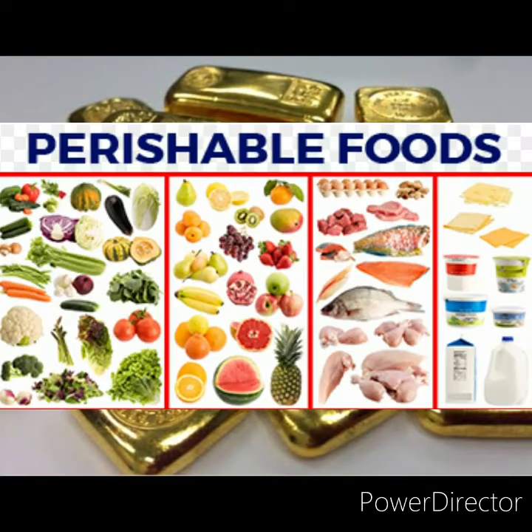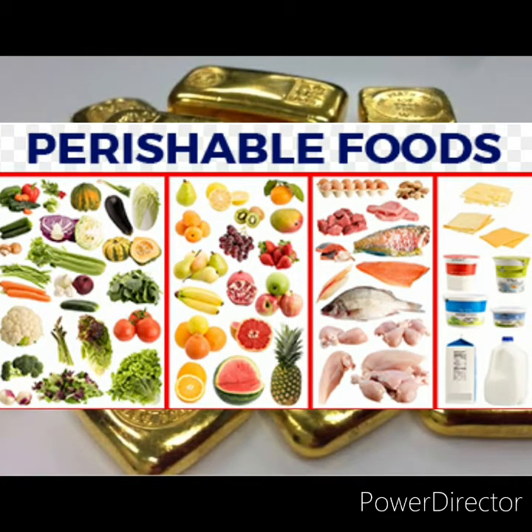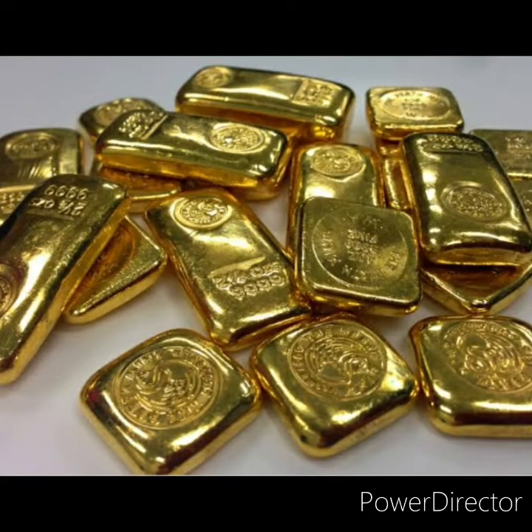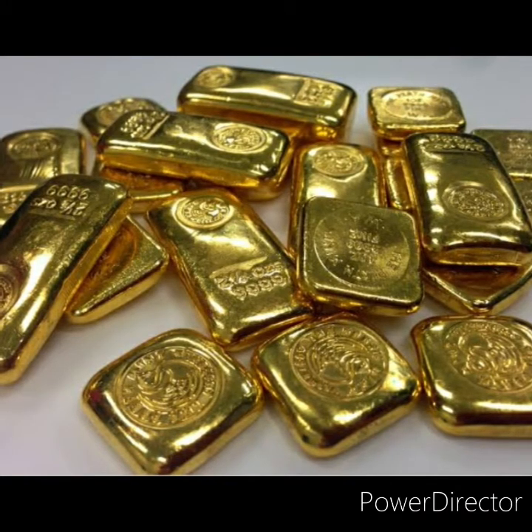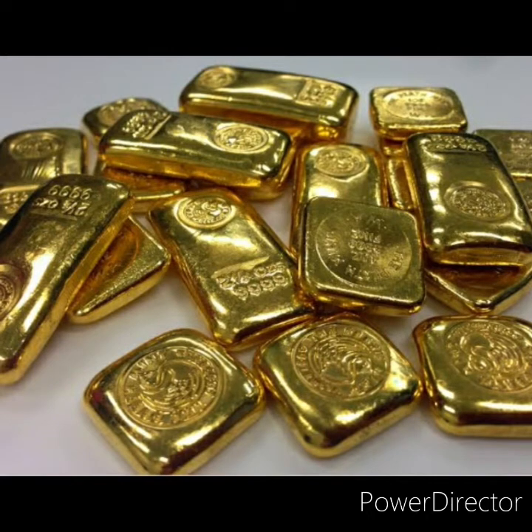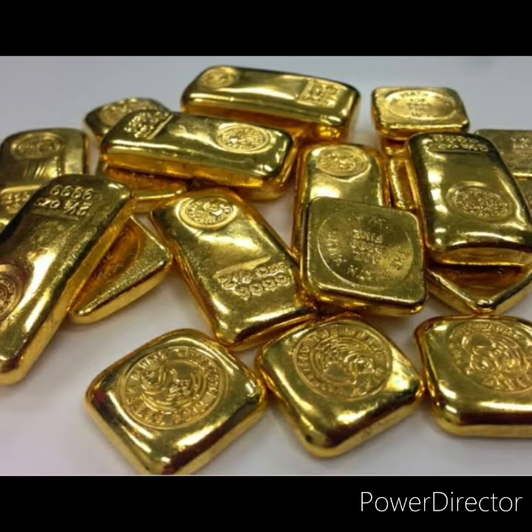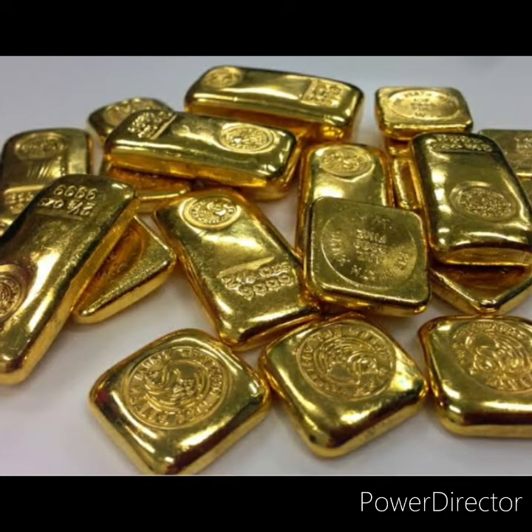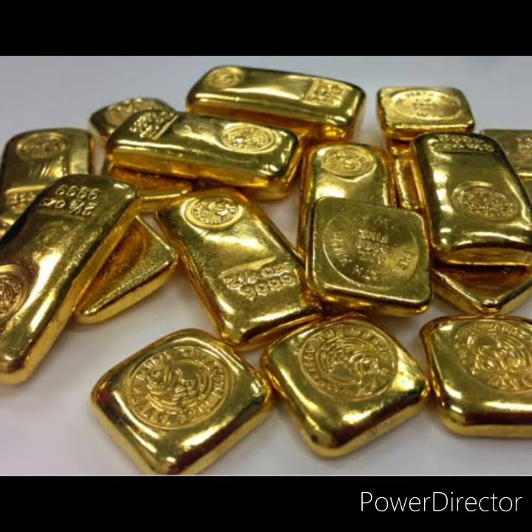Perishable means the things which we should use at that moment itself, for example vegetables, fruits, and milk. These types of goods are called perishable goods. After introducing money, we are saving that money for the future.